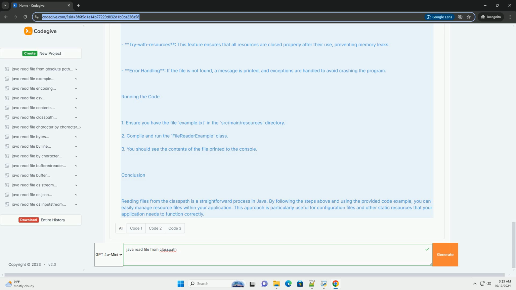Conclusion. Reading files from the class path is a straightforward process in Java. By following the steps above and using the provided code example, you can easily manage resource files within your application. This approach is particularly useful for configuration files and other static resources that your application needs to function correctly.